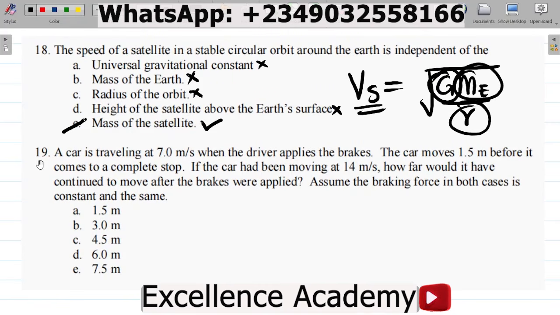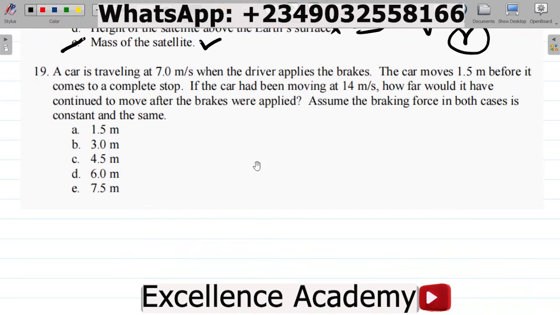All right, guys. So you now have question number 19 for yourself. Here's your own assignment. It says a car is traveling at 7.0 meters per second. When the driver applies the brakes, the car moves 1.5 meters before it comes to a complete stop. If the car had been moving at 14 meters per second, how far would it have continued to move after the brakes were applied, assuming the braking force in both cases is constant and the same? So you have your options here. Take your time, pause this video, solve this question, leave your answer in the comment section, and I'll tell you if you're correct or not.